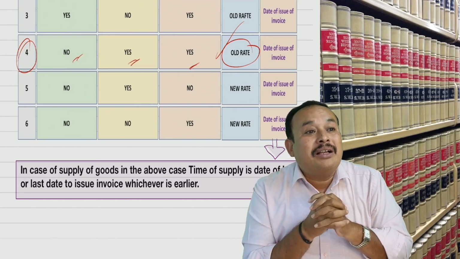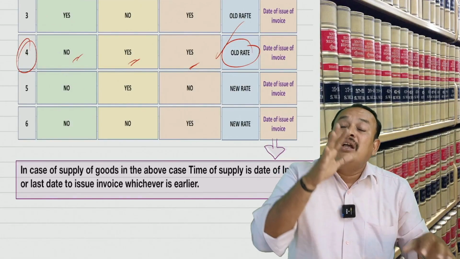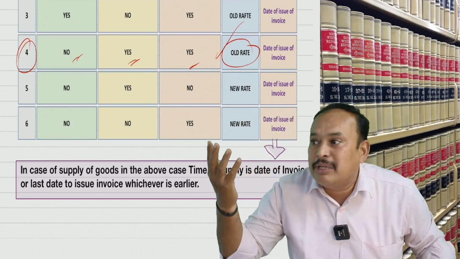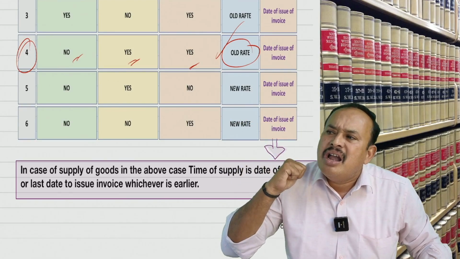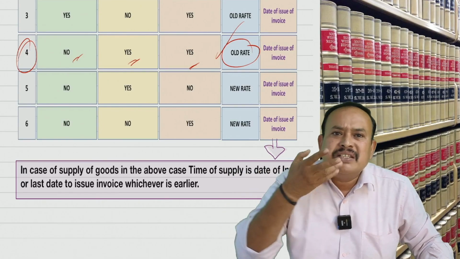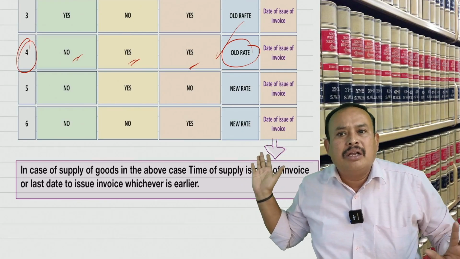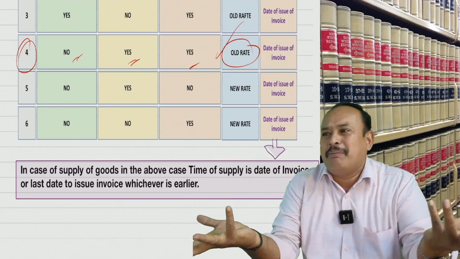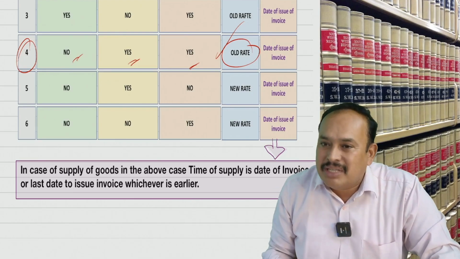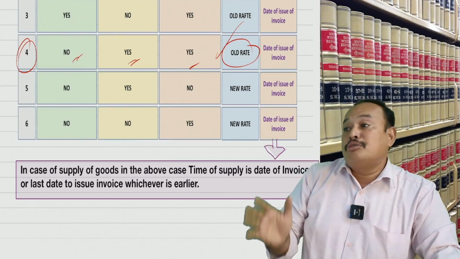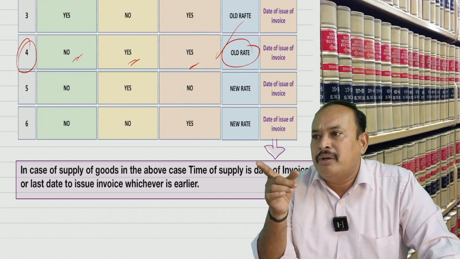We understood the time of supply of goods, forward charge applies other than specified actionable claims. What did I say? Date of invoice or last date to issue invoice, whichever is earlier. The same concept comes here. That's all. Advance payment cannot be the time of supply.